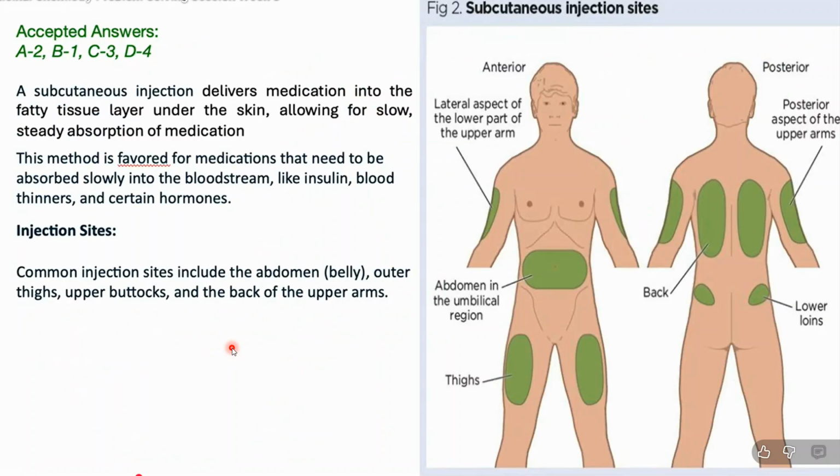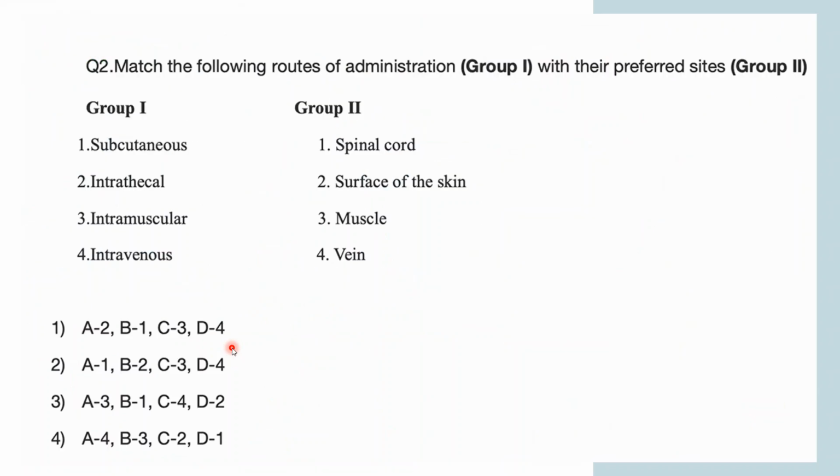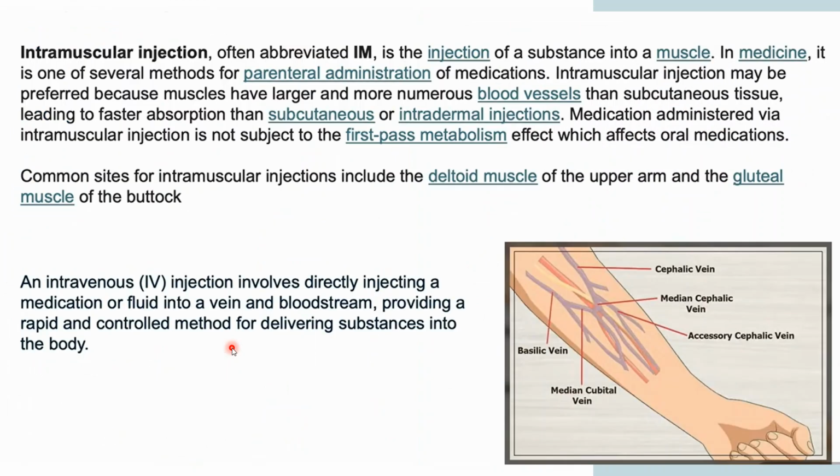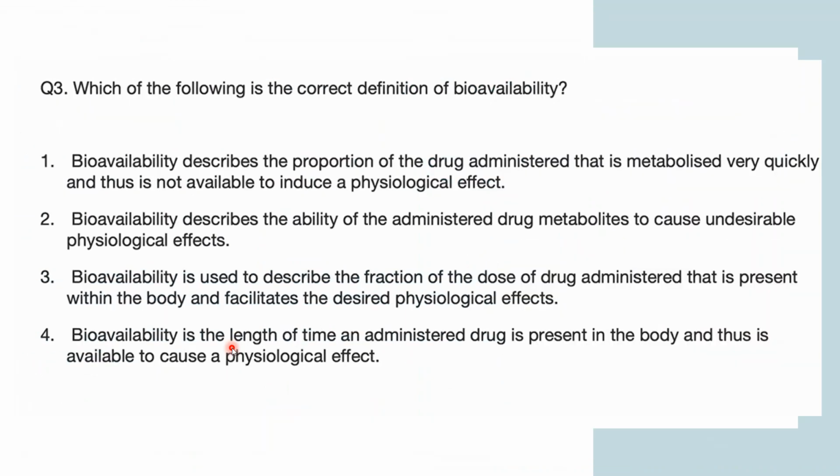So I hope it is clear to all of you what these four things are, that is the subcutaneous, intrathecal, intramuscular, and intravenous routes of drug administration. If anyone has any doubt, please raise your hand, or you can put your message in the chat box as well. So if not, I am going to the next question.